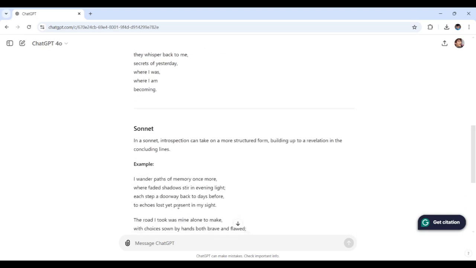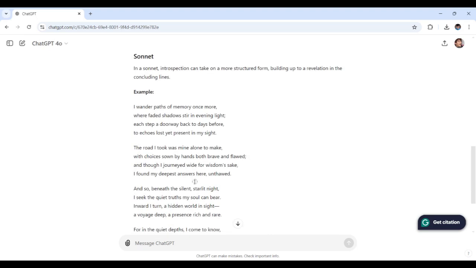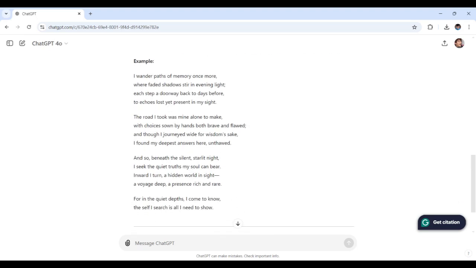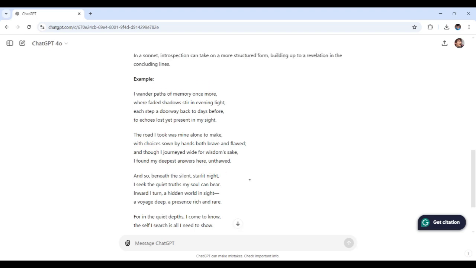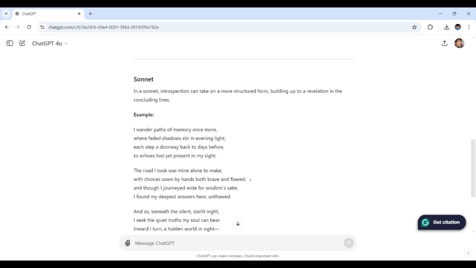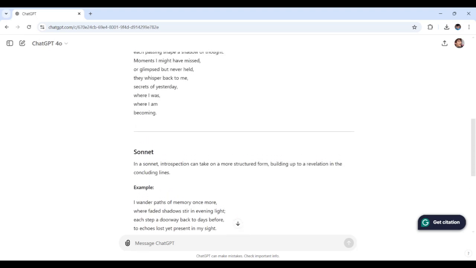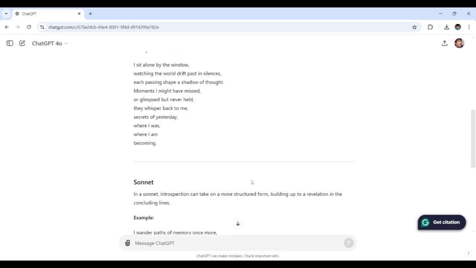And then down here, the sonnet really adds a more structured depth, which gives room to explore the theme in detail. This really helps us decide which style best captures the feel we're going for. Each form has a different resonance, and choosing one can really shape the reader's experience.